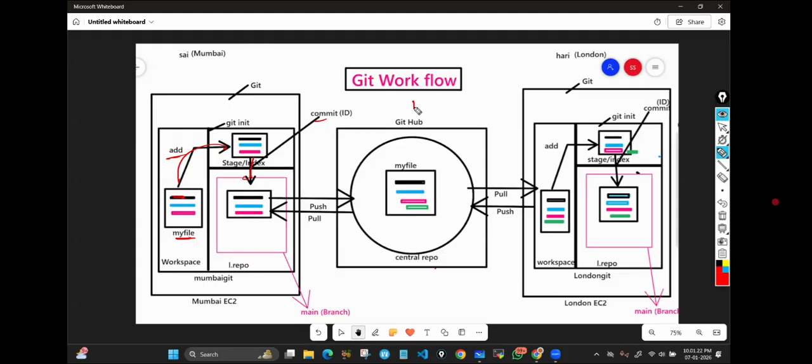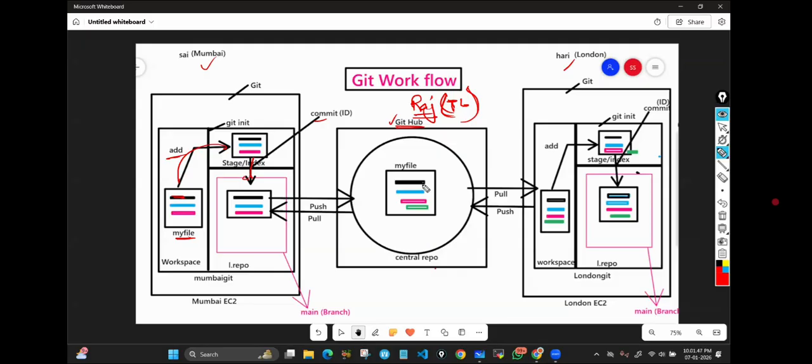Assume that there is a Raj. Mr. Raj is a team lead. Team lead means who leads a team. So these two guys, they come under Raj. Okay, Raj is a team lead. What Raj is going to do, he will go to GitHub, and he will create one repository.